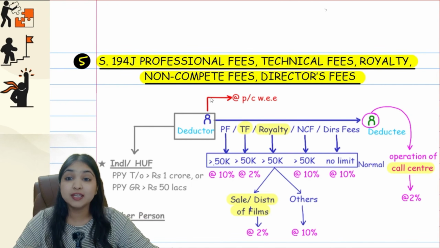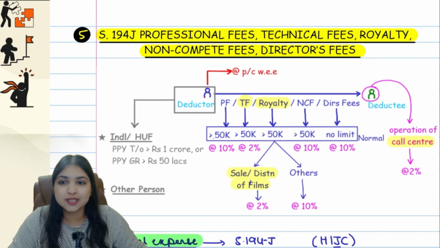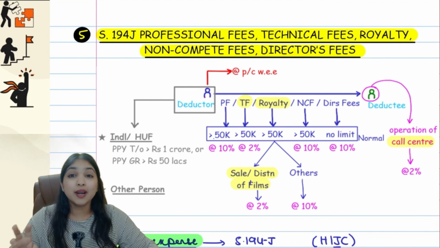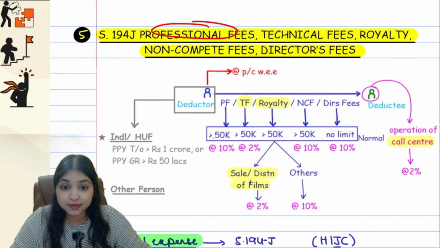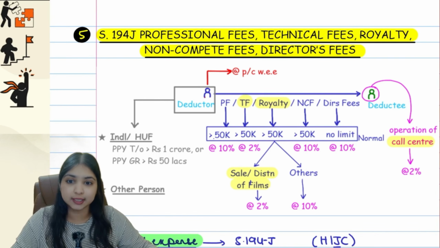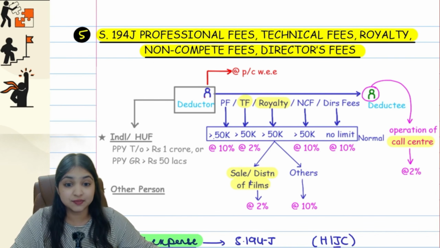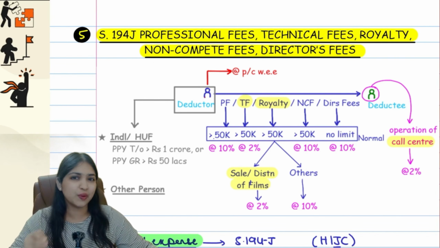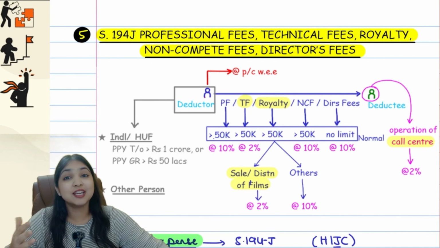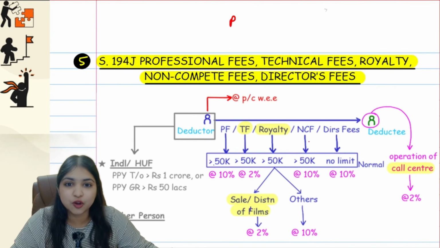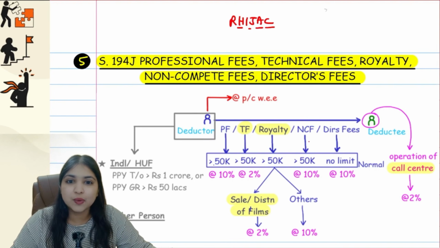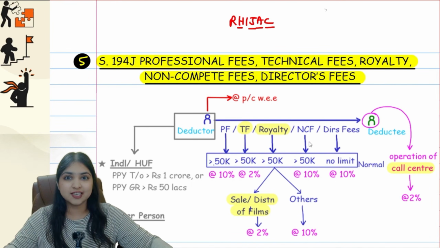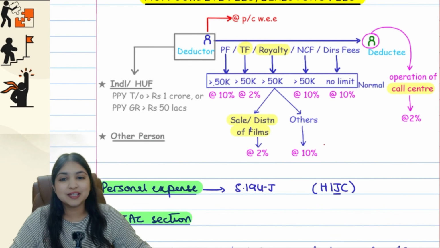Now we're starting off with the next section altogether. We're starting with section 194J. Now 194J covers 5 transactions, guys. It covers professional fees, technical fees, royalty, non-compete fees and director's fees. Totally 5 things are covered in this one section. Okay, and 194J is also an R hijack section, of course, guys. So in R hijack we have completed 194H, we have completed 194A and C, and now we are seeing 194J. Even this is an R hijack section, and hence of course we will trouble the deductor.